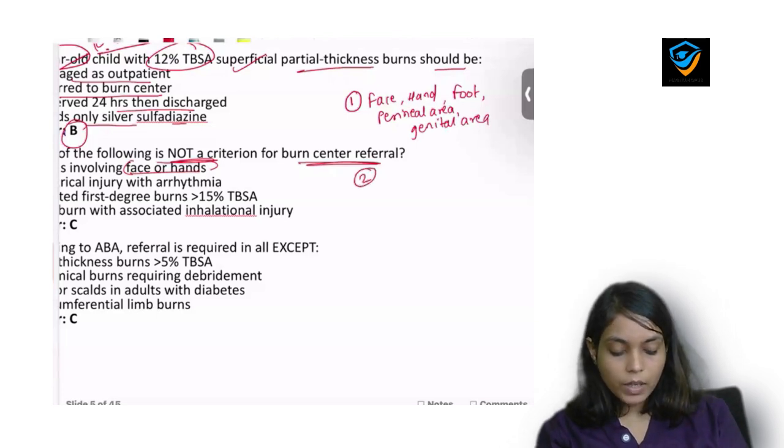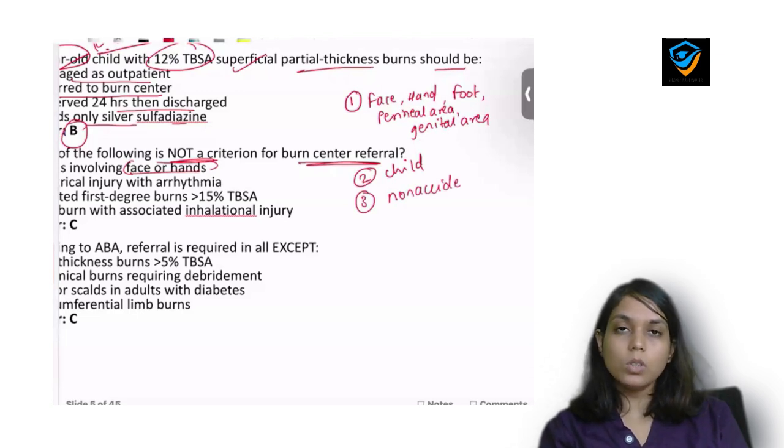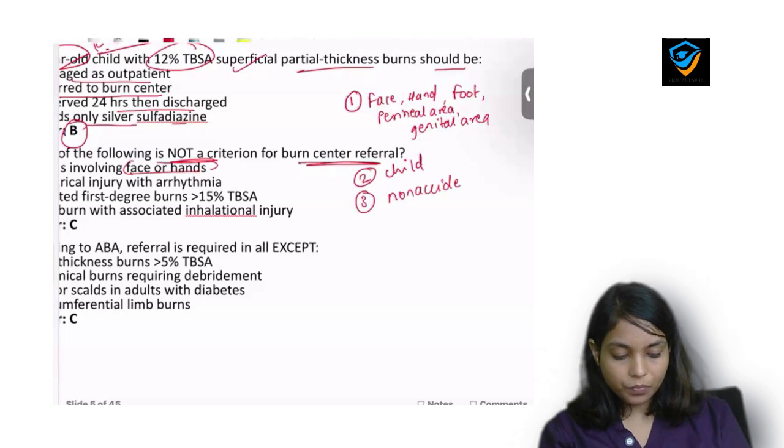Second, if patient is a child, okay, if there is involvement of non-accidental injury, that means if you suspect child abuse, if you suspect dowry, or if you suspect any kind of situation when there is non-accidental burn, then we refer these patients to the higher center.